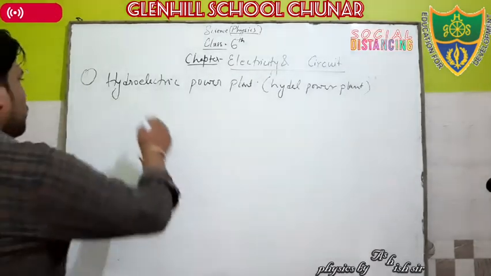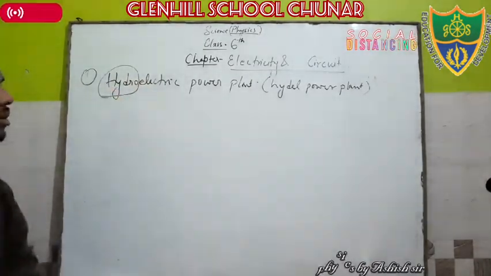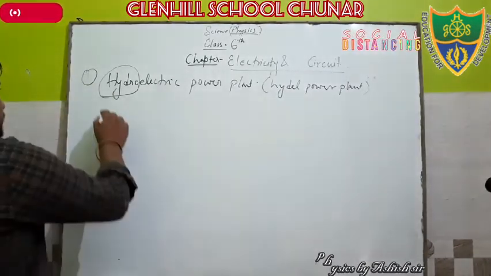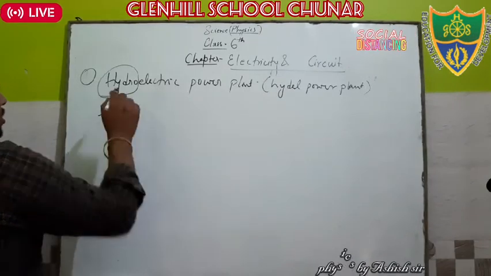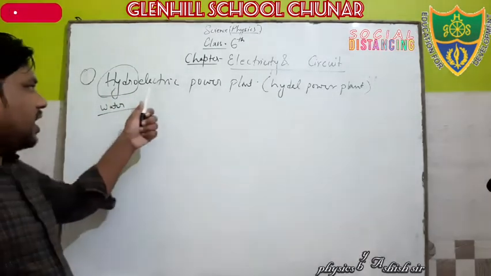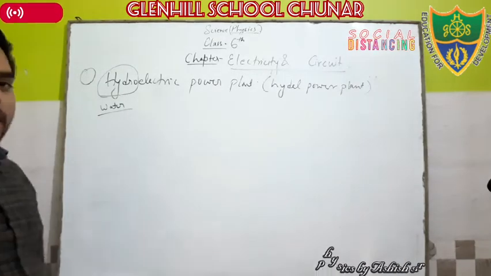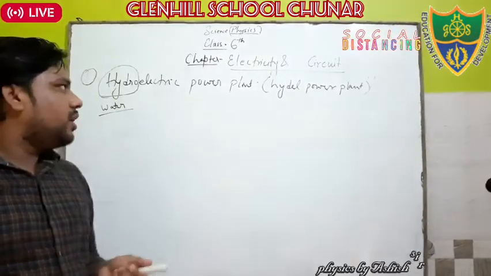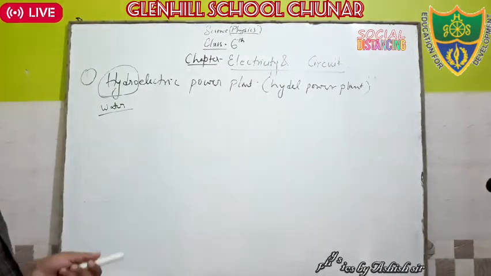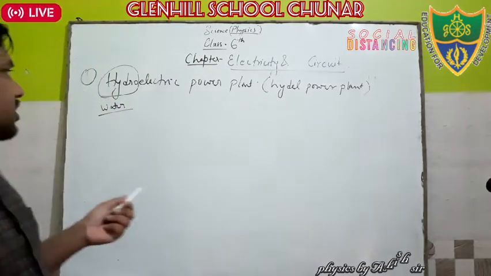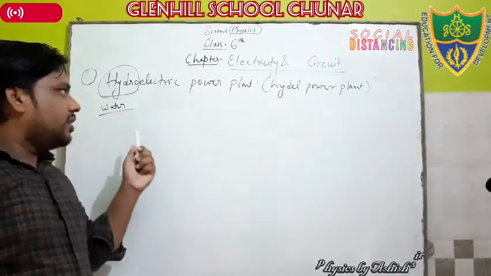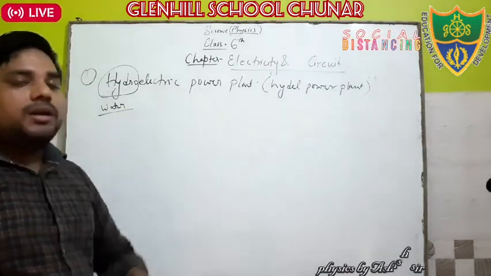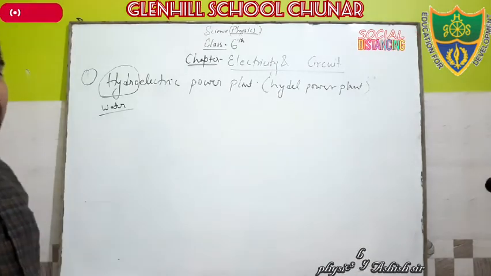In hydroelectricity, you know what is the meaning of this word hydro? Hydro means water. It means the electric current which is generated with the help of water, that type of electricity is known as hydroelectricity, and the plant by which it is generated is the hydroelectric power plant, or simply hydel power plant.